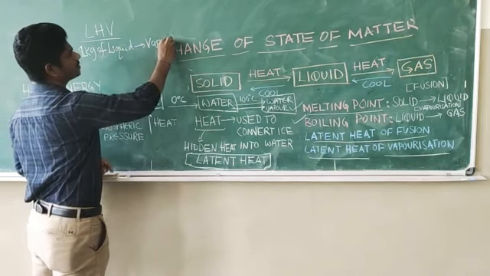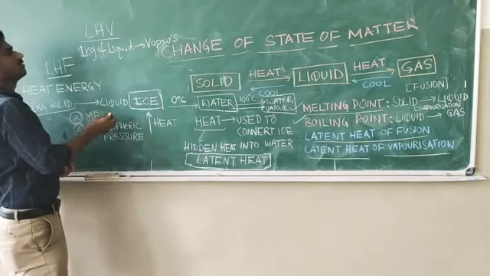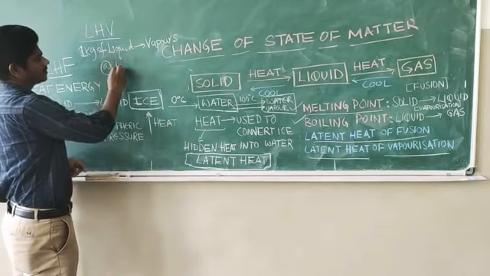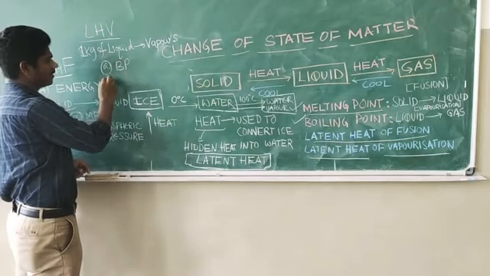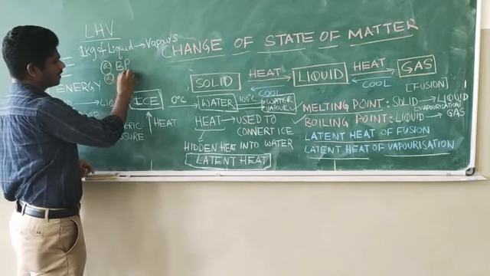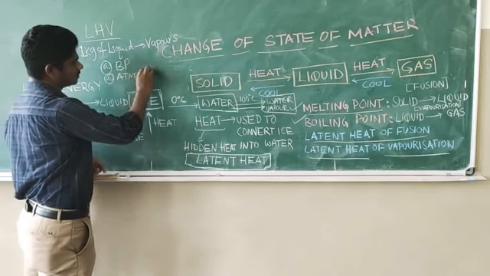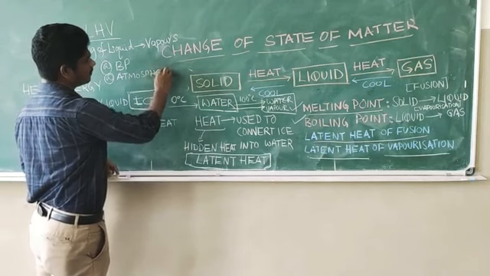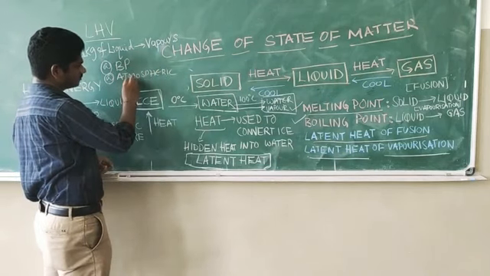Into what? Vapors, or you can say gas also, at its boiling point and at atmospheric pressure. This is known as latent heat of vaporization.